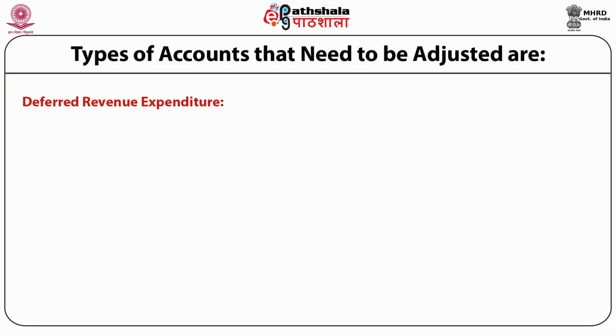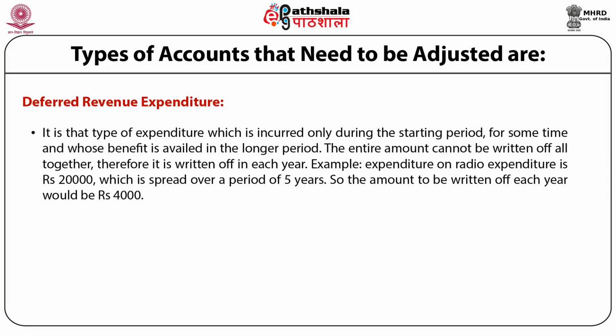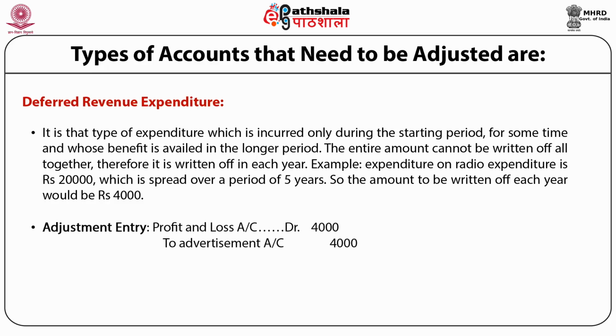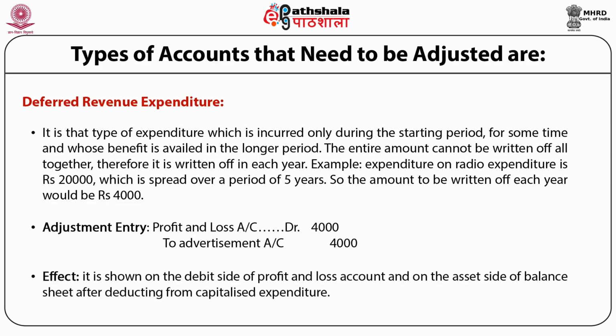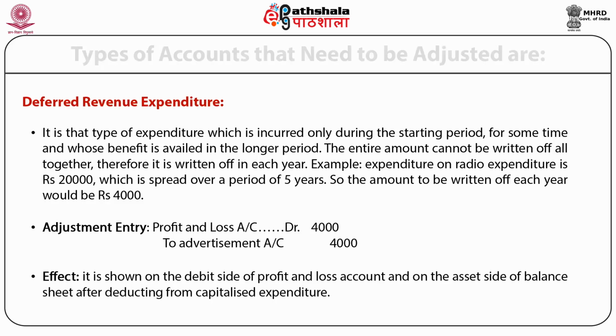Deferred revenue expenses. It is a type of expense which is incurred only during the starting period for some time, whose benefit is availed over a longer period. The entire amount cannot be written off altogether, therefore it is written off each year. The adjustment entry is profit and loss account debited to advertisement account. If advertisement expenses are deferred revenue expenses, its effect on the financial statements is that it is shown on the debit side of the profit and loss account and on the asset side of the balance sheet after deducting from the capitalized expenses.